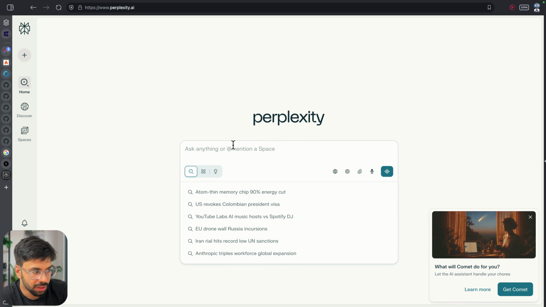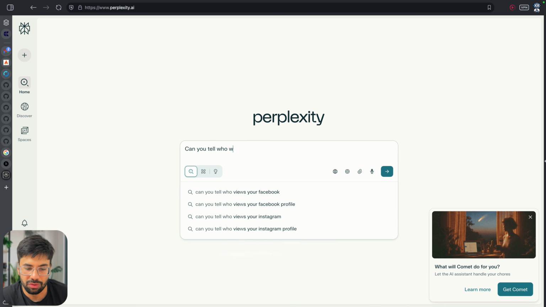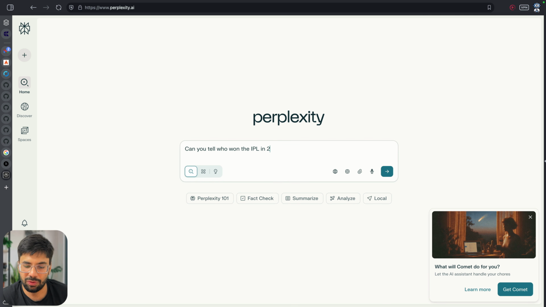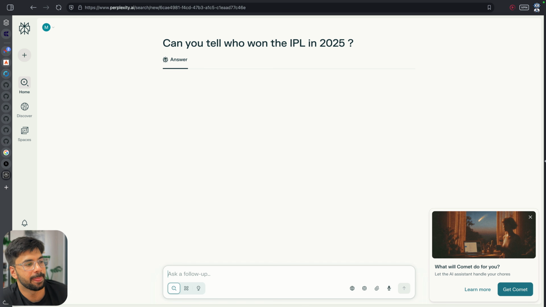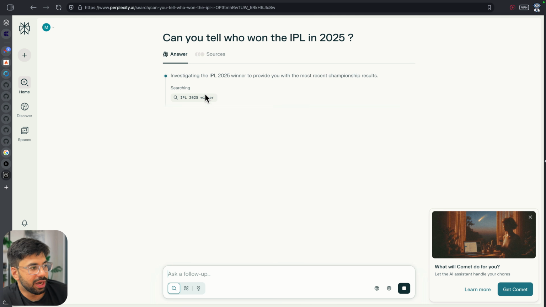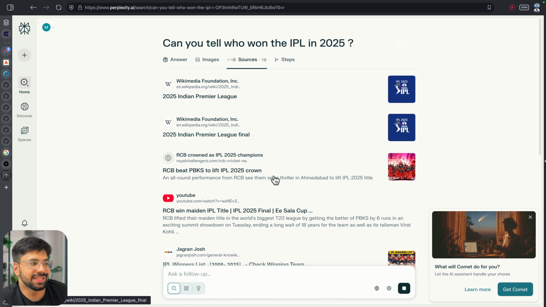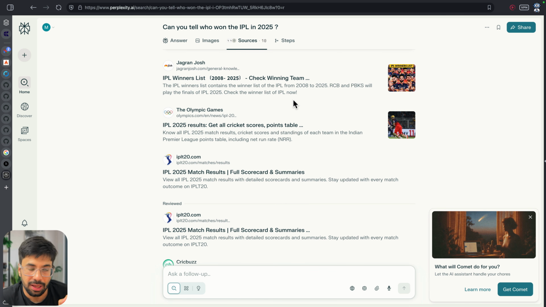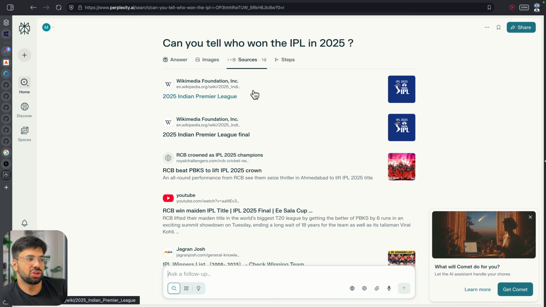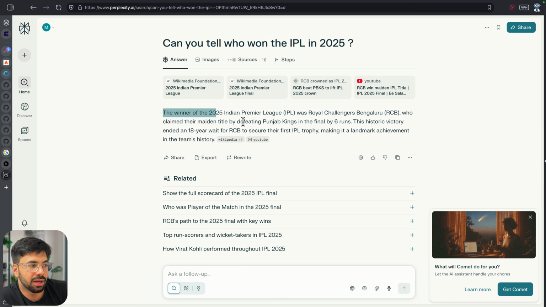If I just ask Perplexity, to just see the example, can you tell who won the IPL in 2025? Let's see this. Now it will have multiple of these sources, right? These sources which it is getting, these are like the chunks, right? But Perplexity, instead of just giving me the chunks directly, it is giving me a well thought out and well combined answer. So that is where LLM is needed.